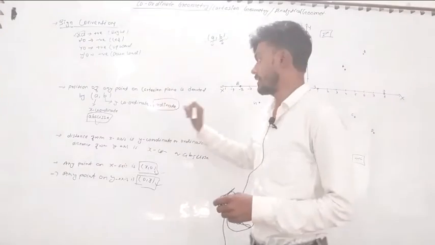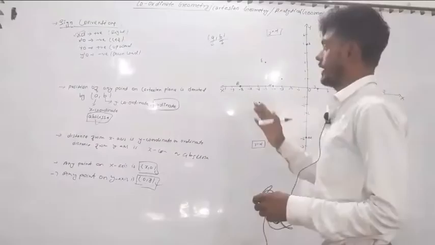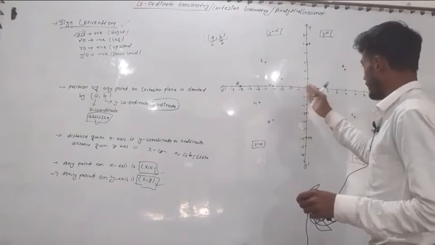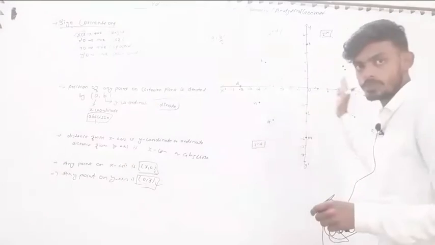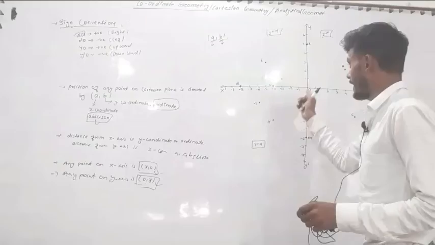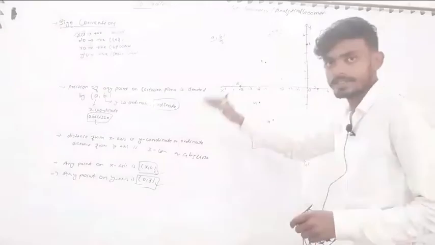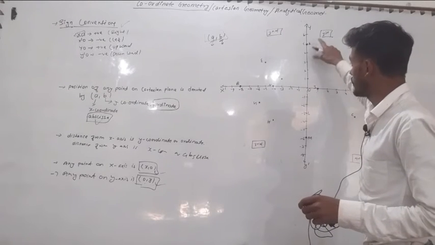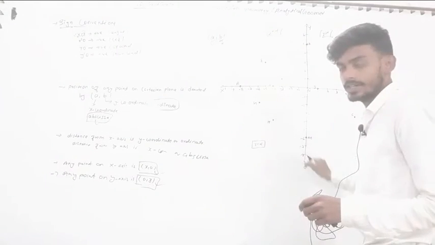Guys, now we are going to understand sign convention. There are a few rules in coordinate geometry. The right side on the x-axis from the origin is taken as positive, and the left side on the x-axis from the origin is taken as negative. Similarly, for the y-axis, upward from the origin is positive and downward from the origin is negative.